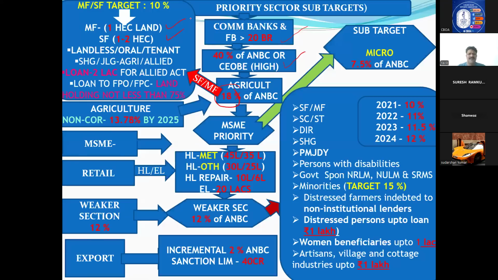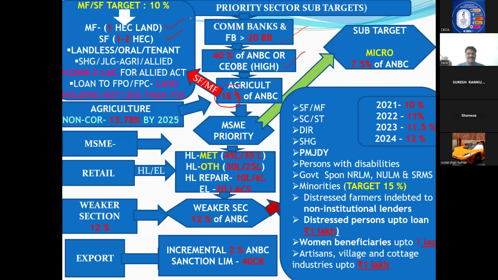See, somebody doesn't have any land. 1 hectare of land means marginal farmer, 1 to 2 is a small farmer. If I don't have land, which farmer am I? They will consider it under the 10%. If a bank is financing a landless farmer, oral lease farmer, or tenant farmer, that also will be counted for the 10% under the marginal and small farmer target. This is what RBI has given as a direction to public sector banks.